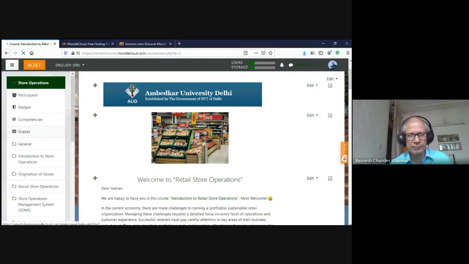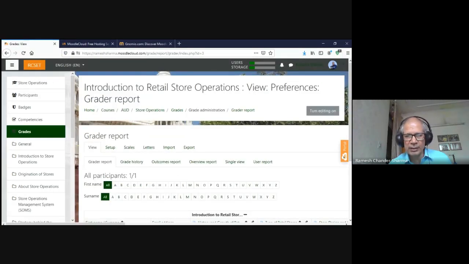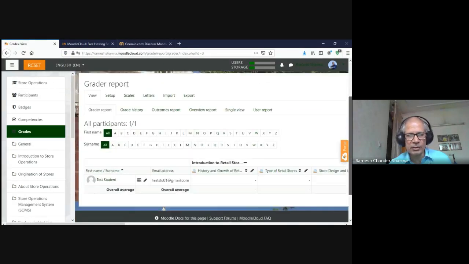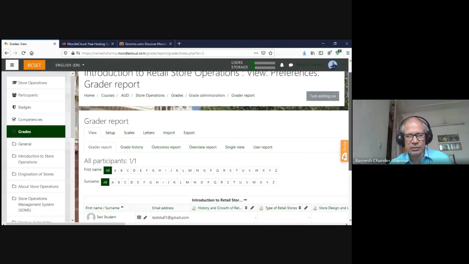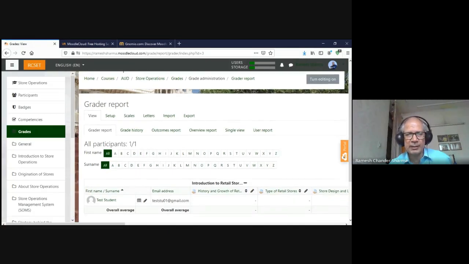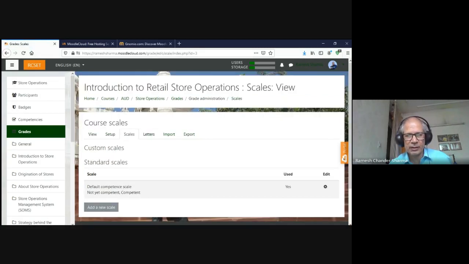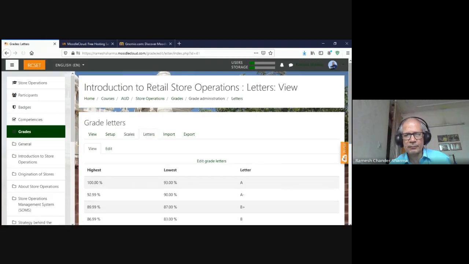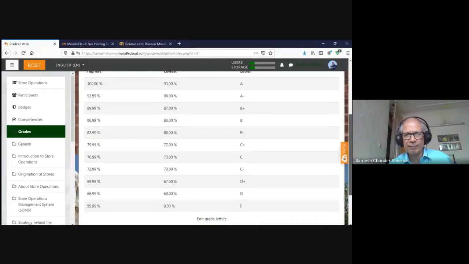Here is the grade book. At present there is only a test student for testing purposes. The real course is on our Moodle, but here are the scales, letters.